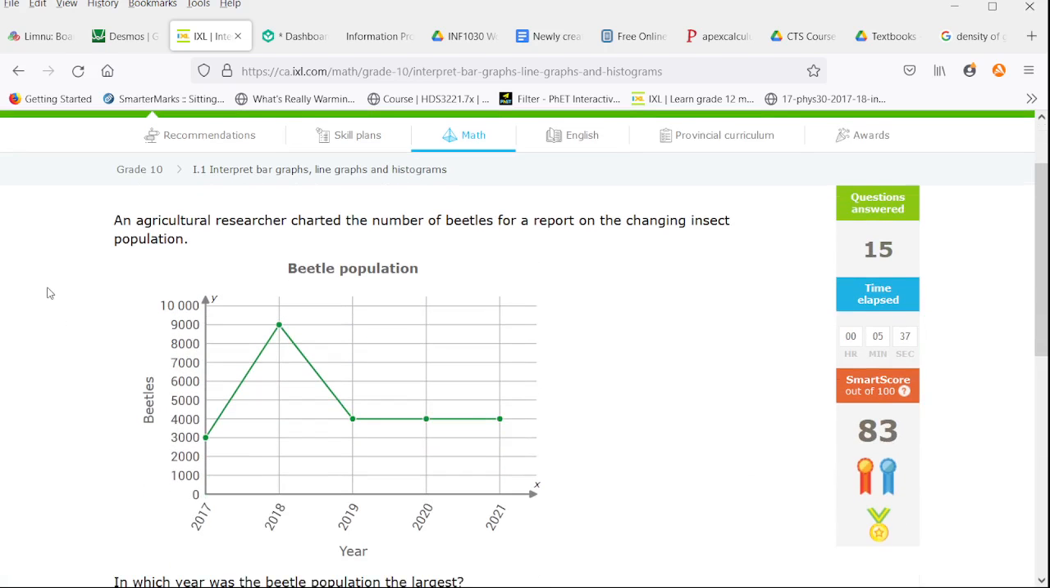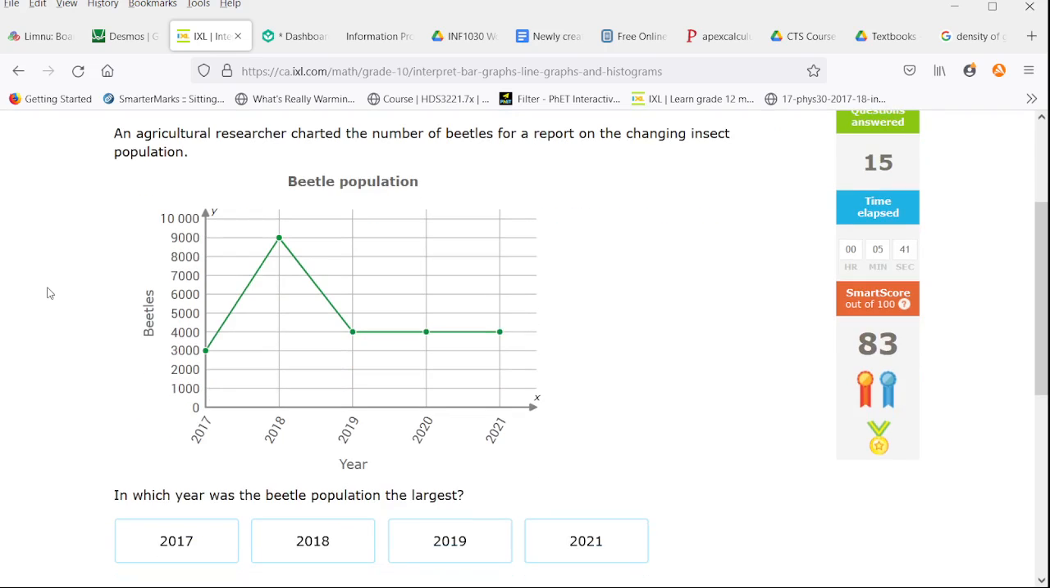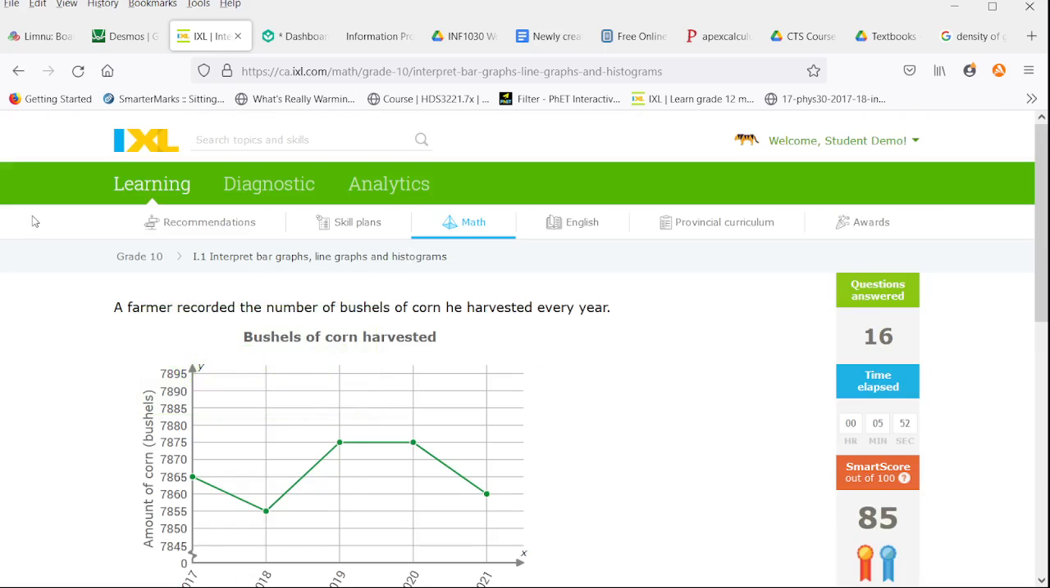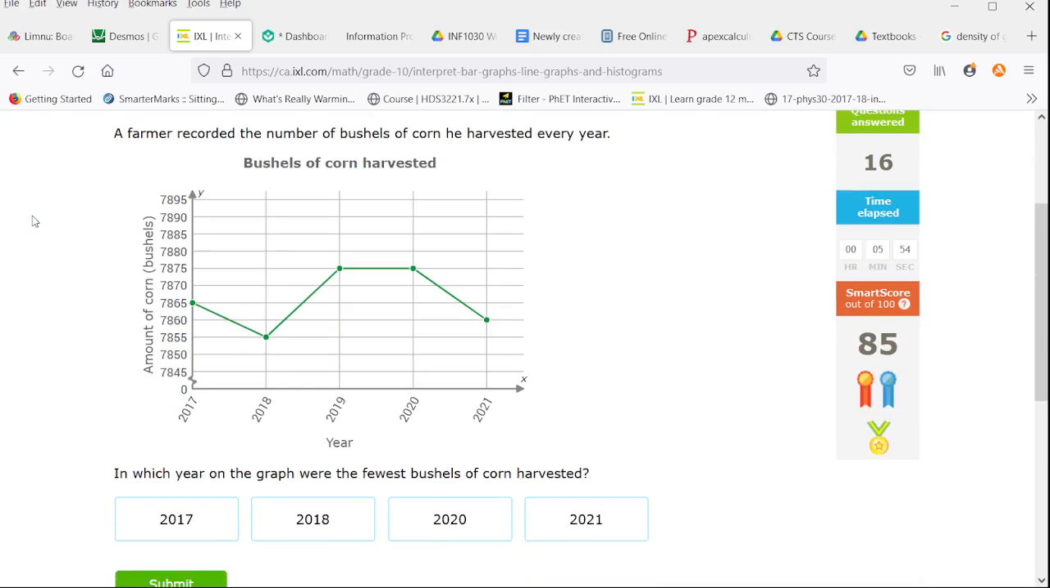An agricultural researcher charted the number of beetles for a report on the changing insect population. In which year was the beetle population largest? That's our vertical axis. The highest point is 9,000. It occurs at 2018. Now, a farmer recorded the number of bushels of corn he harvested every year. In which year on the graph were the fewest bushels harvested? It's our lowest point. That's 2018.